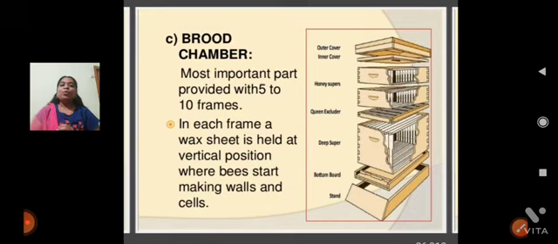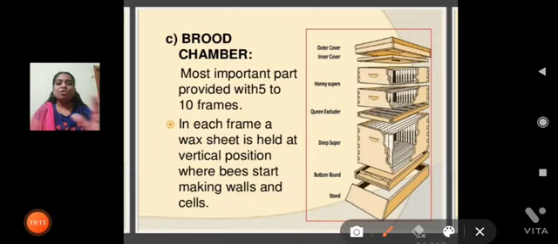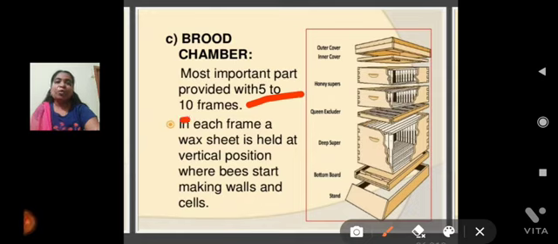Next, the brood chamber. The brood chamber is the most important part in the hive. It is provided with 5 to 10 frames, which is clearly visible in this diagram.